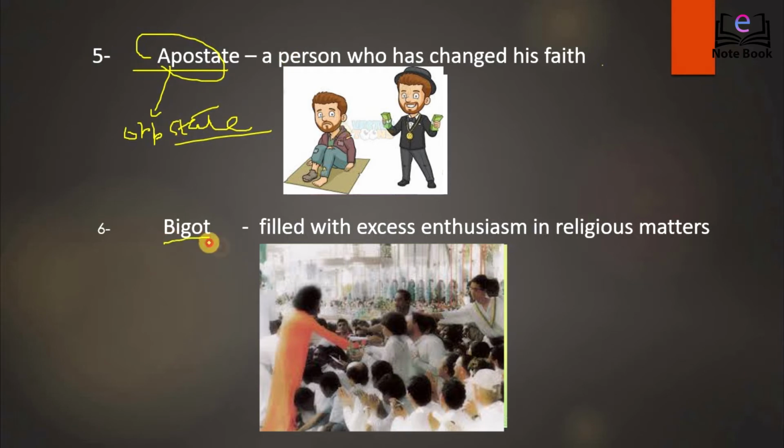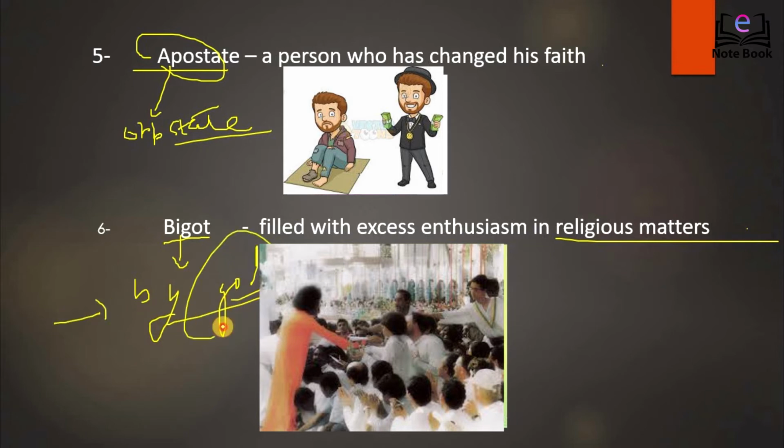The next one is bigot. Now bigot is a person who is filled with excessive enthusiasm in religious matters. Or for that matter, he feels that his own religion is the superior most. How do you remember this? You break it into by God. So that means only my God is superior, yours is not. So that kind of person is called bigot.